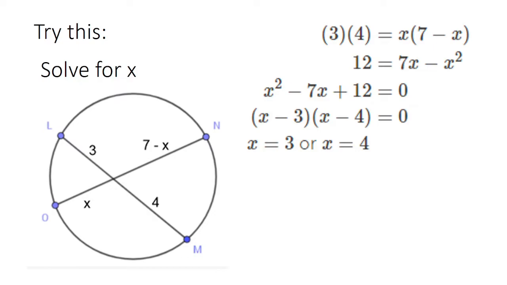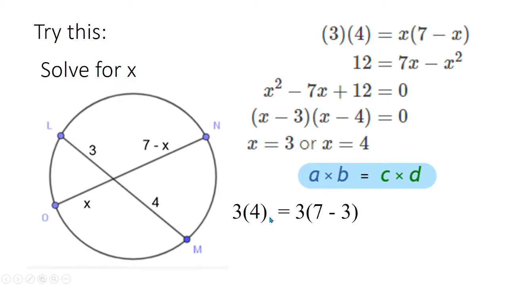Then, looking for the factors of x squared minus 7x plus 12, we got x minus 3 and x minus 4. So we have x equal to 3 or x equal to 4. So let us check if the values are correct using the formula a times b is equal to c times d.